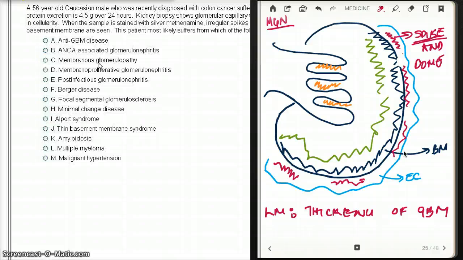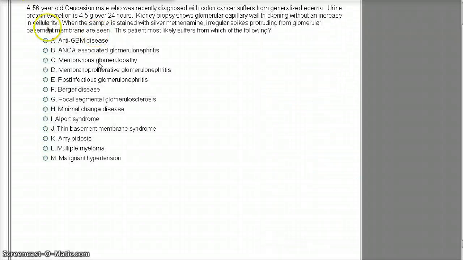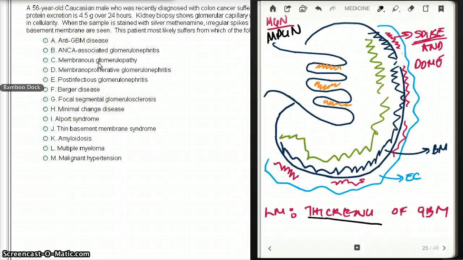I'm going to try to draw on this picture to see how the MPGN might vary from the particular picture that we just drew. Okay, so for MPGN on light microscopy, again we can see hypercellularity, but there is going to be a distinct difference between MGN and MPGN. With MPGN, the deposits are going to be subendothelial. So deposits are going to be here, okay? Because the green area is our endothelium, so subendothelial deposits is going to happen with MPGN.